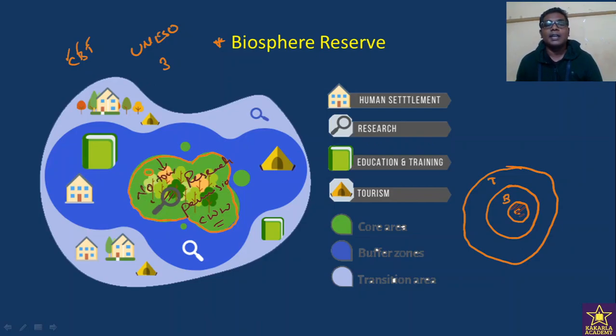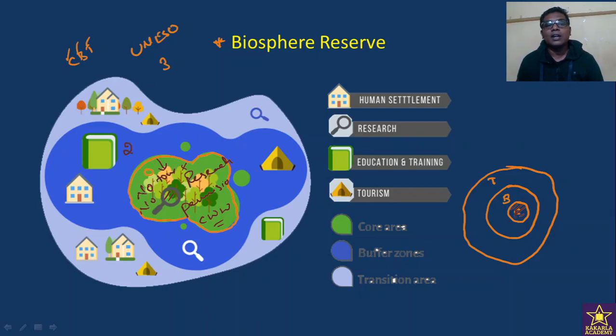no tourism, no economic activity, grazing, hunting, gathering, logging. Logging means cutting the branches. No logging, no fruit collection, no honey collection, no kind of economic activity could take place. That is the core region where the animals move freely and no kind of human interference could be seen. This is number one, the core region.